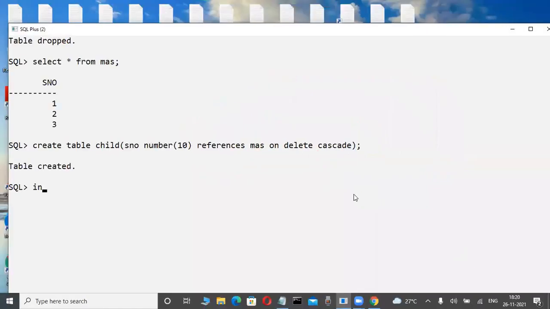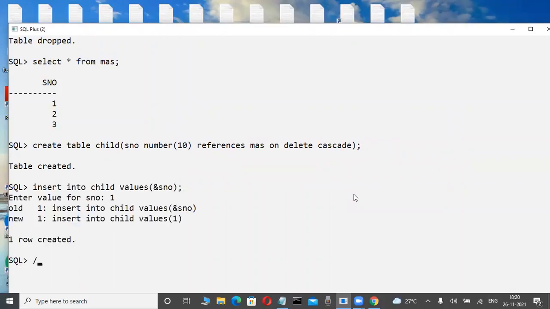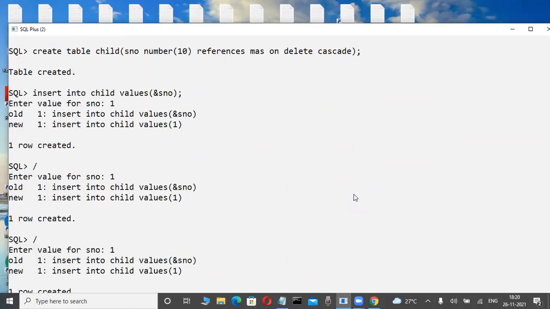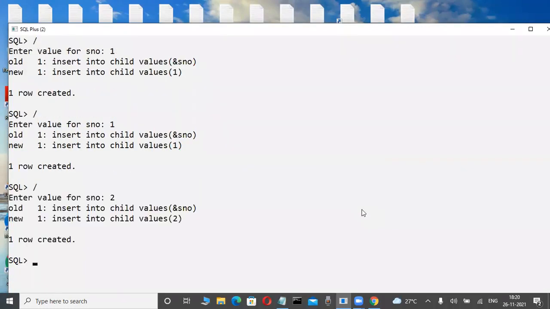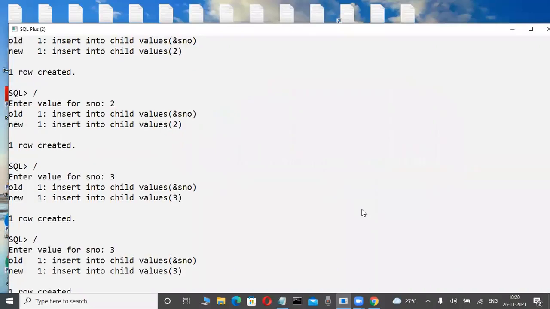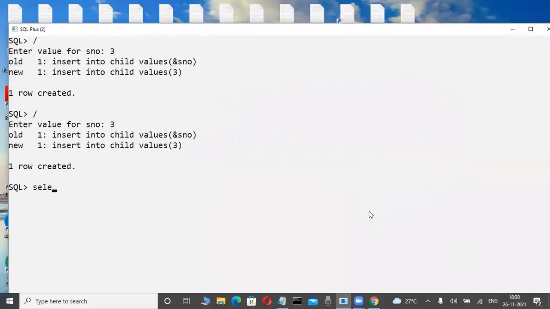Whenever we use this, what happens? Okay, requirement like that means we use it like this. Insert into child values, ampersand S number, here 1, duplicate data 1, again 2, again 2, again 3, like this only. Now this is the master table, select star from master. Okay, fine. Again another table, select star from child.